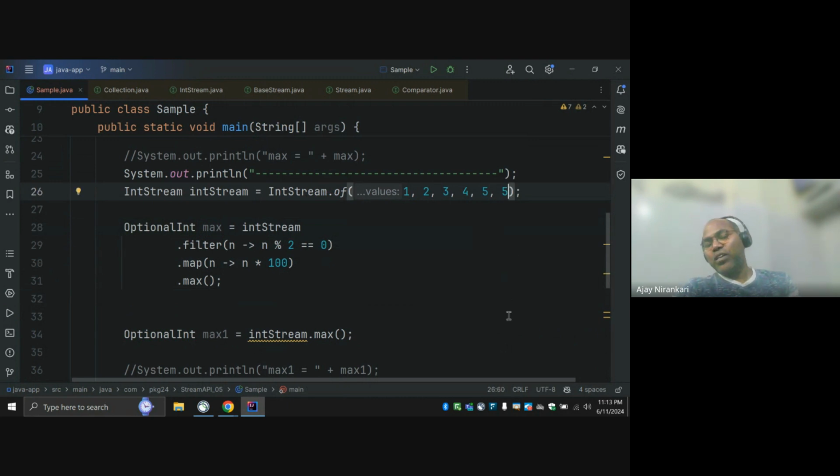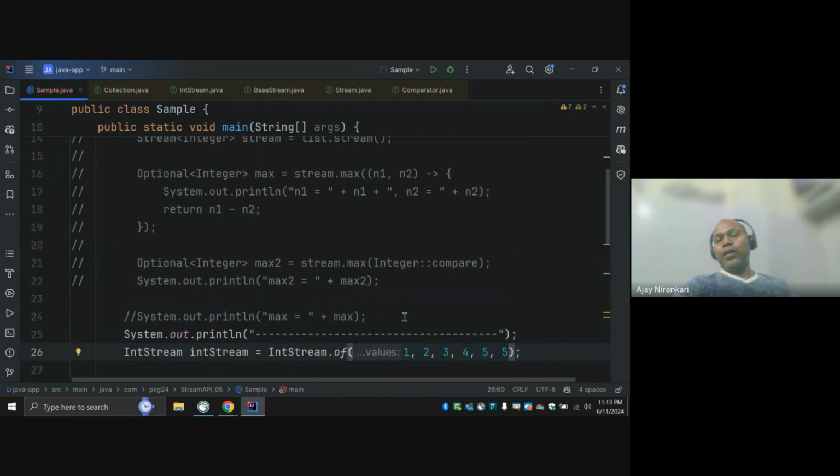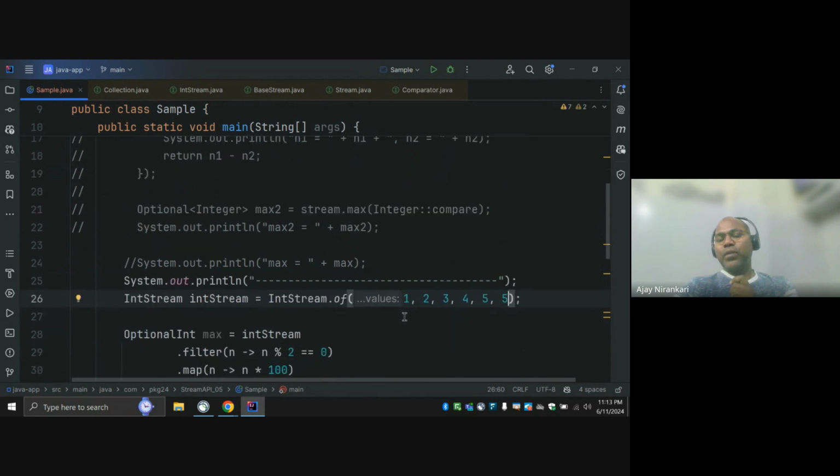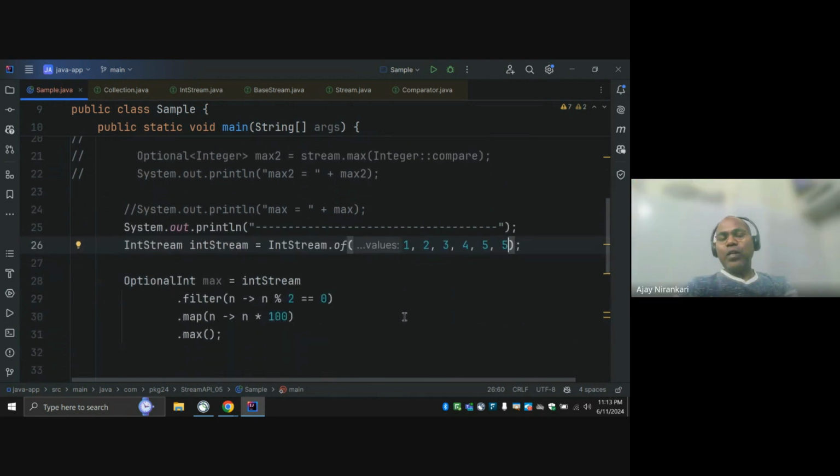Two maximums, right? So sometimes our API does not have a concrete outcome. Maybe you want to find the min, or you want to do some search. In any such case where your outcome might or might not exist, this is where optional is used. Optional means I might get the maximum or I might not get the maximum. Maybe our stream is blank.